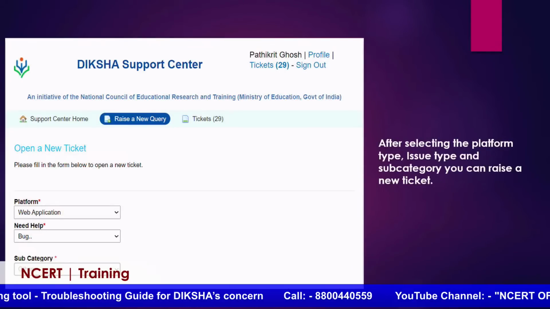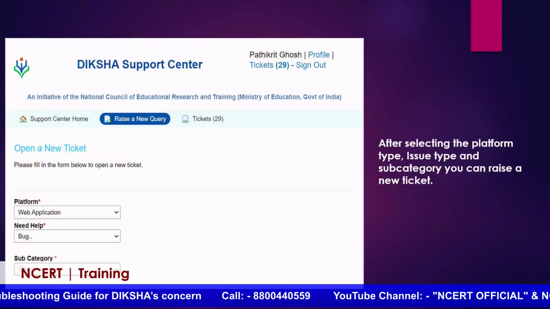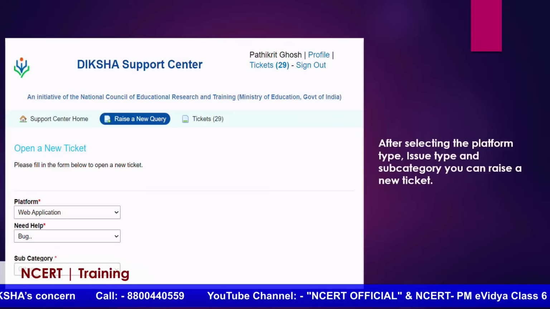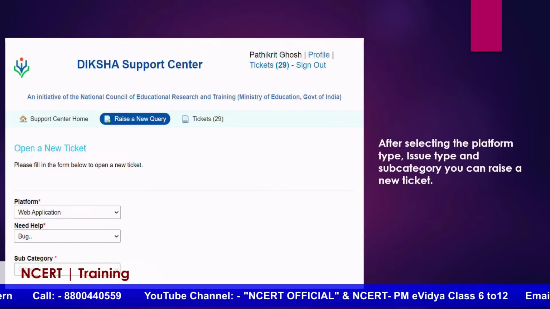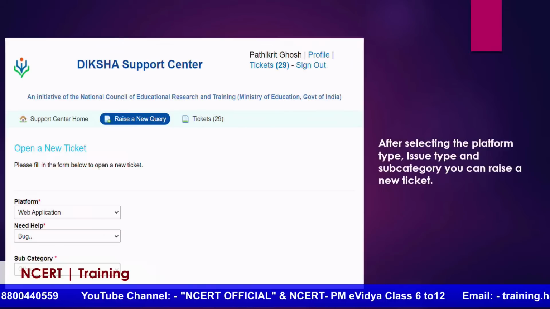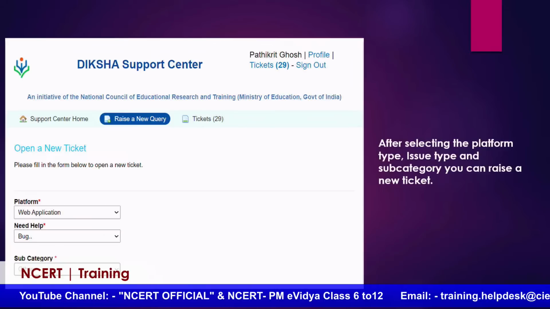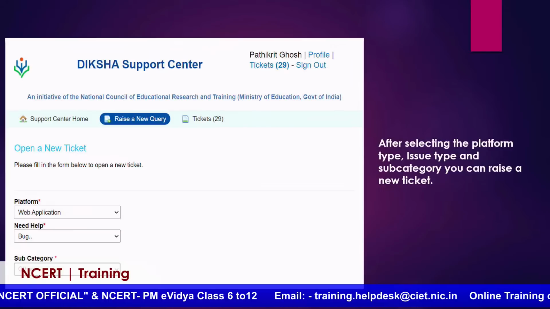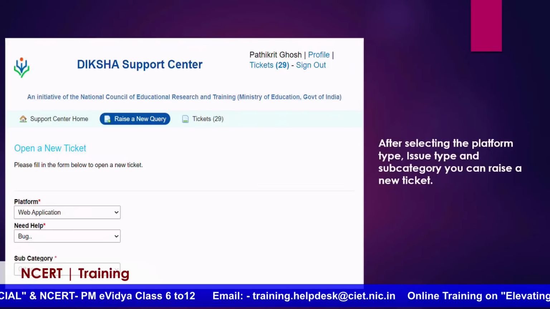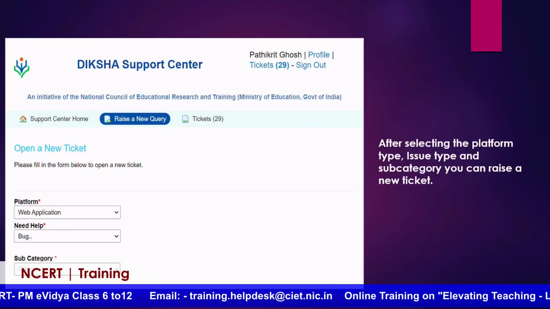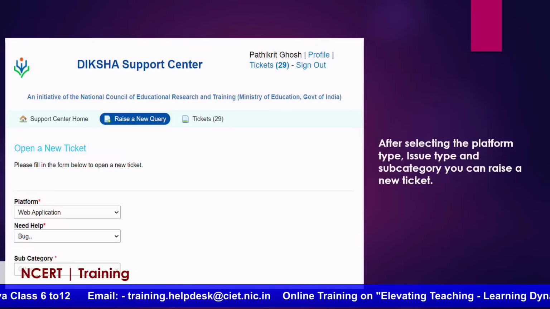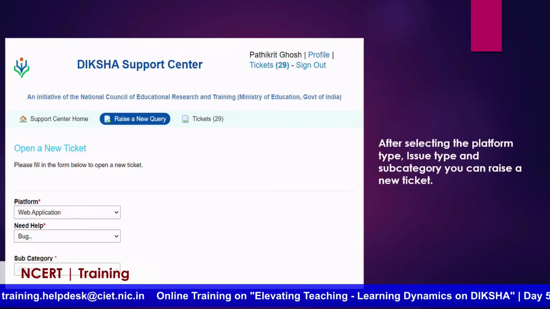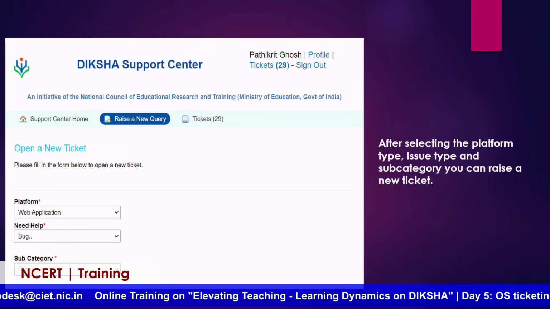So there are two platforms, two ways to consume a course or access the content. One is through the portal, the web application, diksha.gov.in. Second, if you click on that drop-down, you will also get a mobile application, which you download from the app store. For Android, you go to the Play Store, and for iOS, you go to the Apple App Store. It is important that you mention and select the appropriate one.